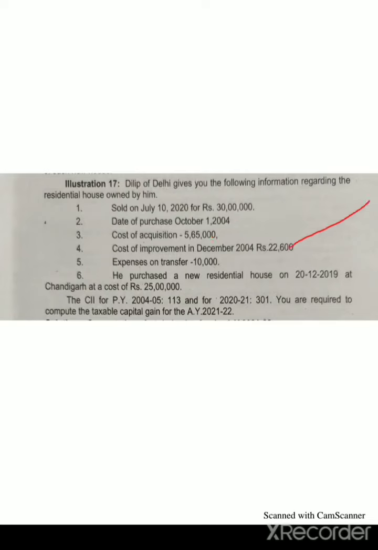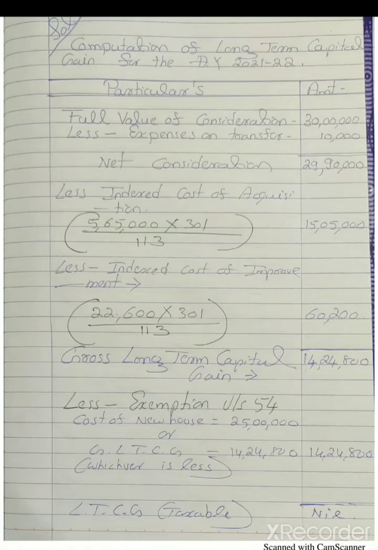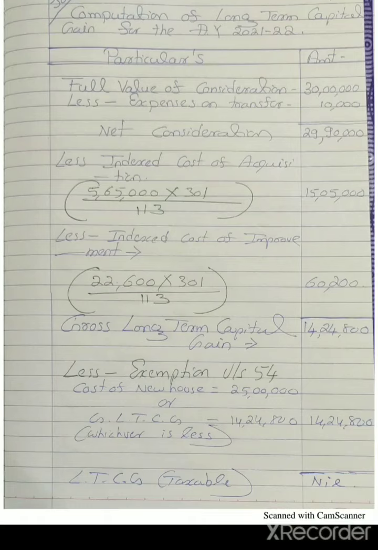Cost of improvement in December 2004 is rupees 22,600. Expenses on transfer 10,000. He purchased a new residential house in 2019 at Chhattisgarh at a cost of rupees 25 lakh. CII for 2004-05 is 113 and for 2020-21 is 301. You are required to compute taxable long-term capital gain for the assessment year 2021-22. This is the solution.